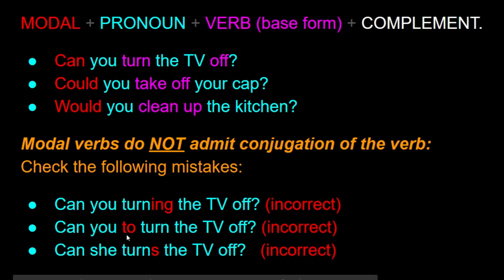Or, can you to turn the TV off? In here we have an infinitive. This is a gerund, this is an infinitive. We cannot use infinitives with a modal verb, so this is incorrect as well. You have to say, can you turn the TV off. And finally, if we have the pronoun she, we cannot add the s to the verb, because it would be conjugating the verb to turn, and since we have a modal, we cannot do this. It would be incorrect as well. So remember, we do not conjugate the verb of the sentence when we have a modal verb present.